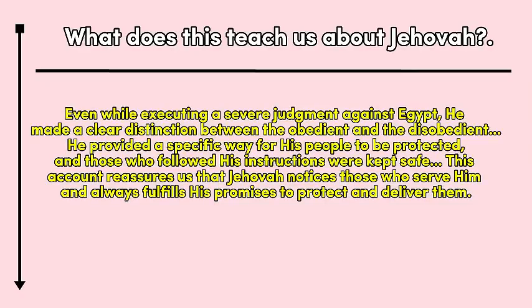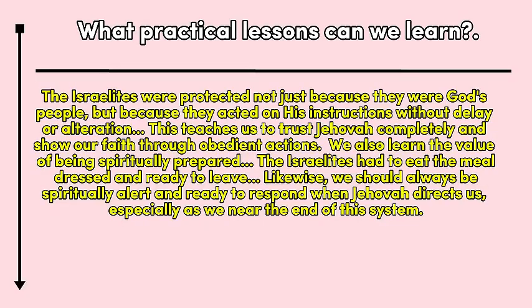Let's move on to the next question. What does this teach us about Jehovah? Even while executing a severe judgment against Egypt, he made a clear distinction between the obedient and the disobedient. He provided a specific way for his people to be protected, and those who followed his instructions were kept safe. This account reassures us that Jehovah notices those who serve him and always fulfills his promises to protect and deliver them. Next question. What practical lessons can we learn?